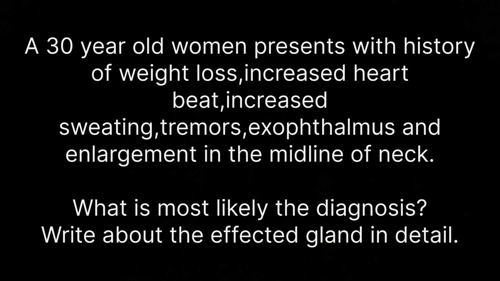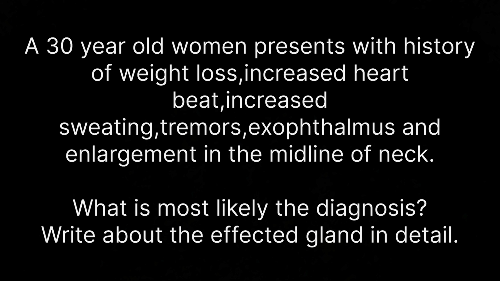Okay. Coming to the next important one, the thyroid gland, for which usually most of the time a case scenario can be framed, and it can be framed like this. A 30-year-old woman presents with a history of weight loss, increased heartbeat, increased sweating, tremors and an enlargement seen in the midline of the neck, exophthalmos. Now the question can be, what is the most likely diagnosis? Write about the affected gland in detail. So you have to write about the thyroid gland.